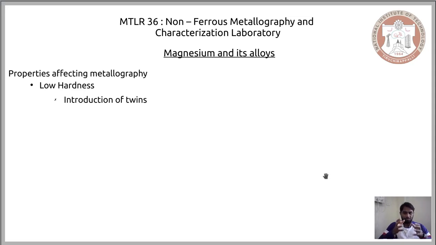So the softness of the material, or low hardness of magnesium, is very critical because of the twins that it introduces during mechanical polishing. It is very critical when you compare it to other, say FCC based materials, wherein the distortion that is introduced would not much deform the crystal, or would not bring about much change in the microstructure, unlike the twins, which introduce a new crystallographic orientation in the microstructure.